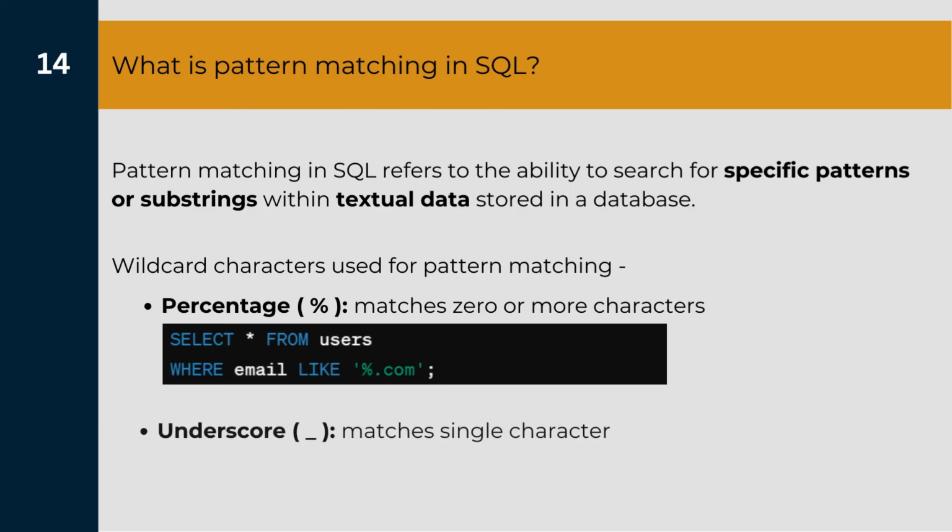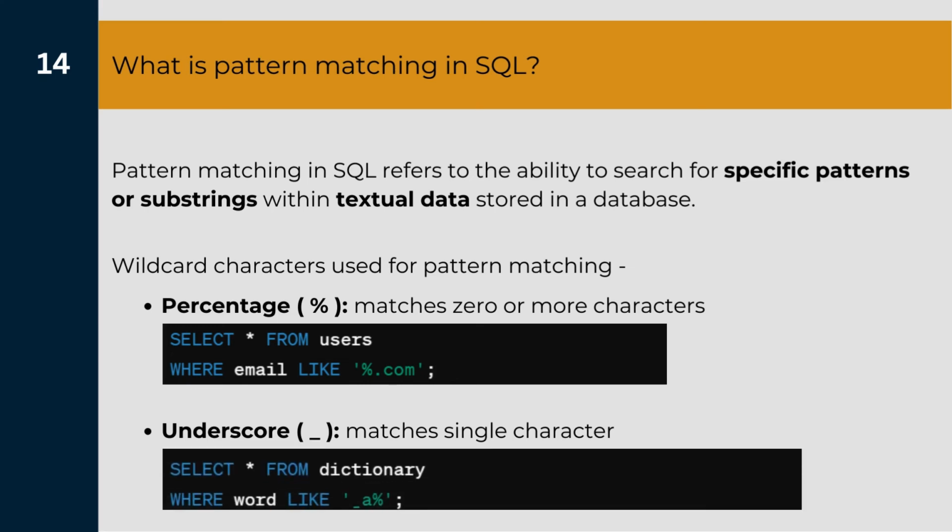The second wildcard character is the underscore character, which matches only a single character in the sentence. That means the number of underscore characters that we have used should be equal to the number of characters that we want to exactly match.